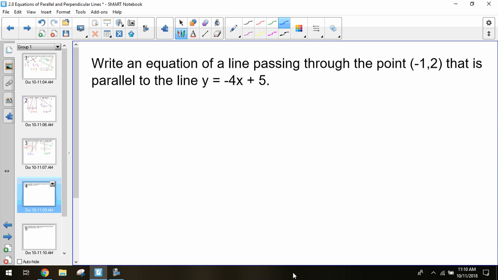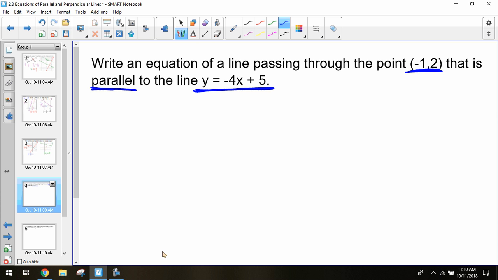So what if we don't have a graph? Let's see how far we can get without the graph and see where we struggle. Same type of question. Write an equation of a line that passes through the point, rather than drawing the point, they give it to us: -1, 2. That is parallel to y equals -4x plus 5.